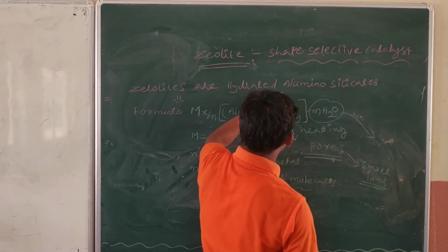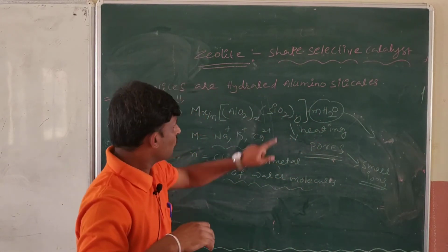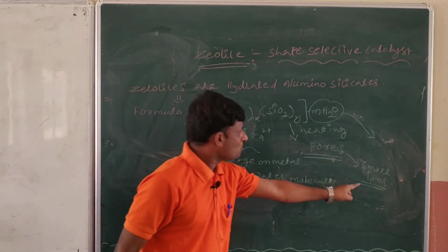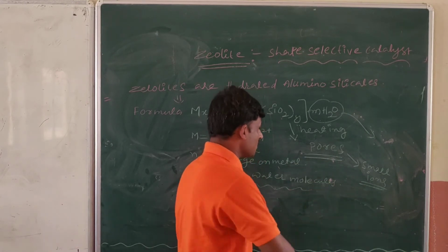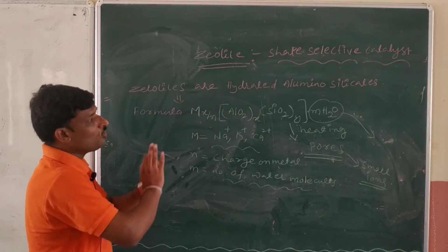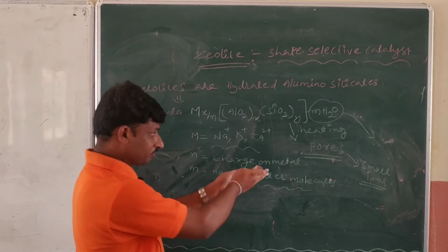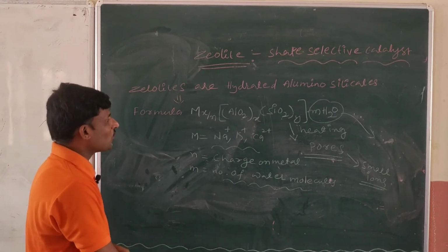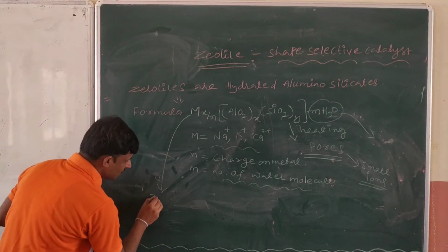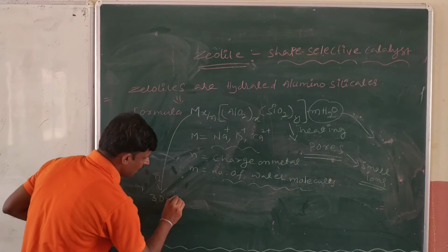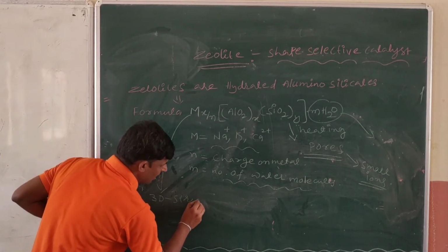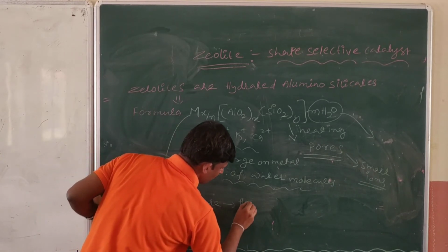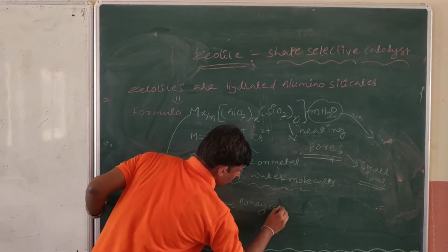Generally we use zeolite for removing the hardness of water. In the 11th standard we discussed all those things. Am I right or not? Now small ions occupy the pores. Before going to the mechanism, first I will say the structure of the zeolite. Zeolite has a 3D structure, like a honeycomb.